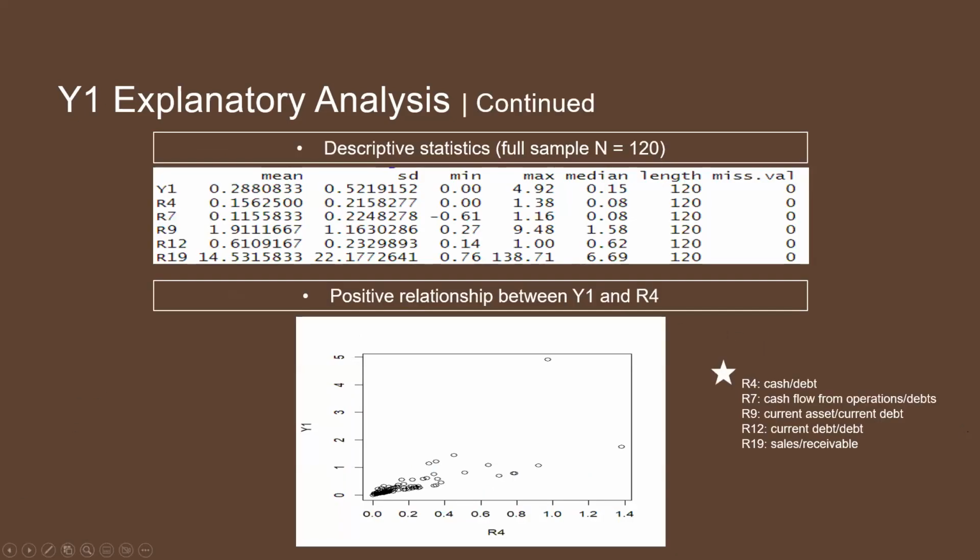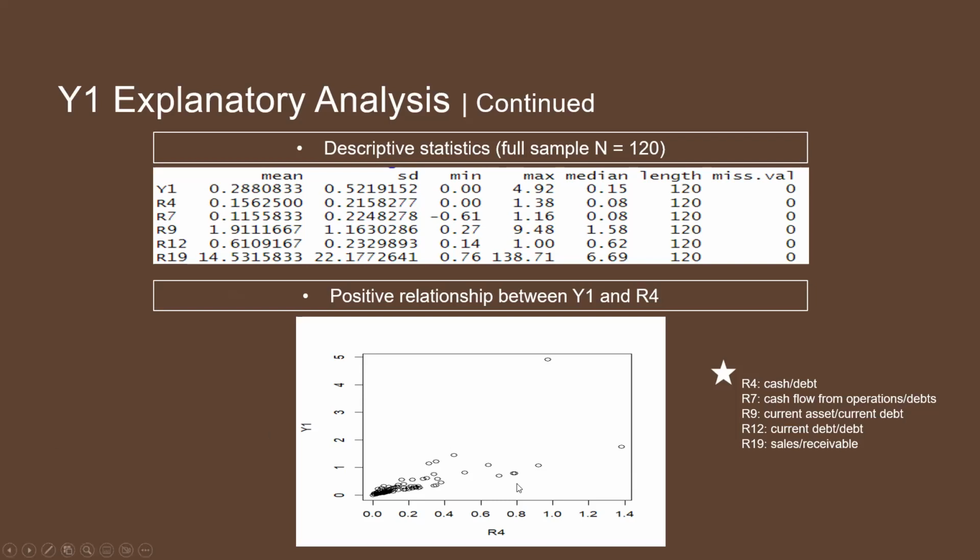So to provide further information about our 5 selected variables, in terms of Y1, the size of cash relative to its current debt averages around 0.28, and R4, cash to total debt, should intuitively be larger than Y1, and averages about 0.50.